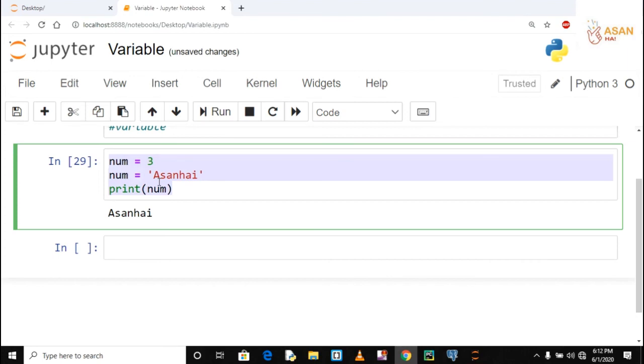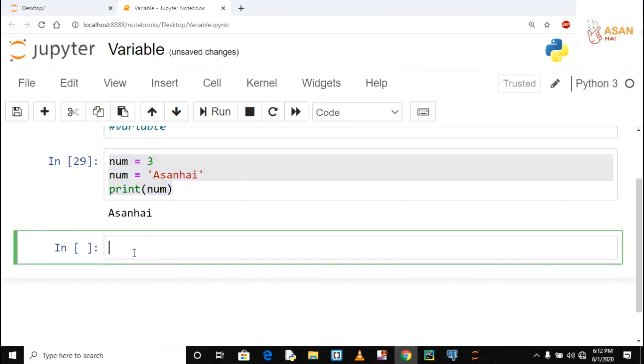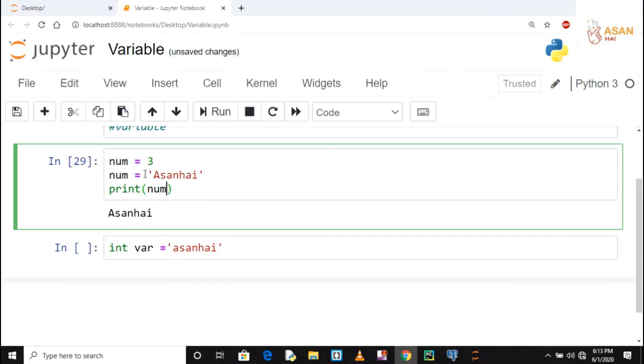This thing makes Python dynamic in nature, but in other languages like C, C++, what we have to do, we have to define the type of the variable when we are defining the variable. Suppose int var equals to 2. Now if I want to store the string value, I can't do it because the variable is bounded for integer value. Now this thing makes other languages like C, C++, Java static in nature, and this thing makes Python dynamic in nature. The type of data present in the variable is the actual type of the variable.